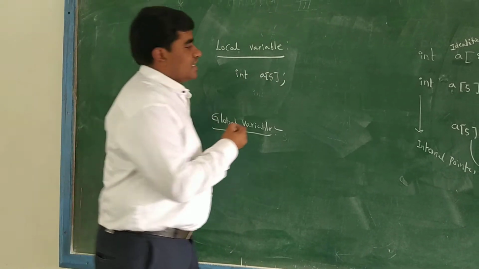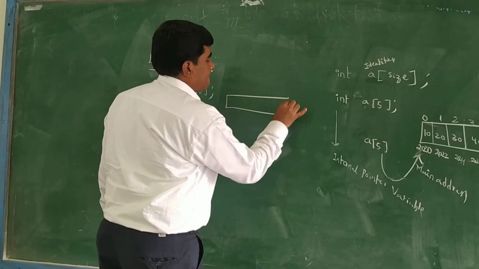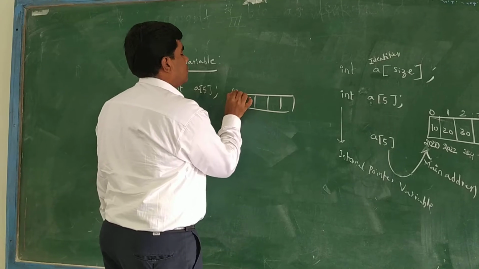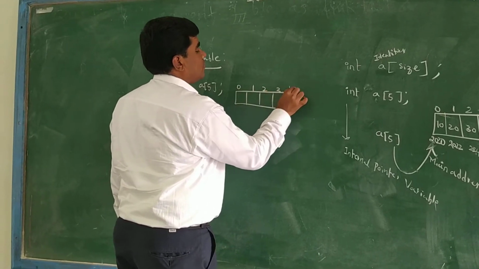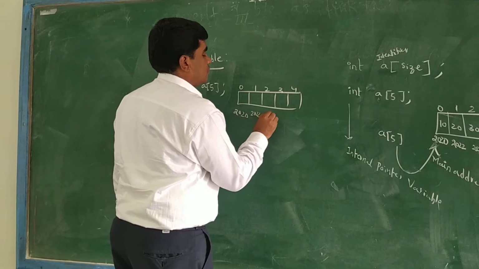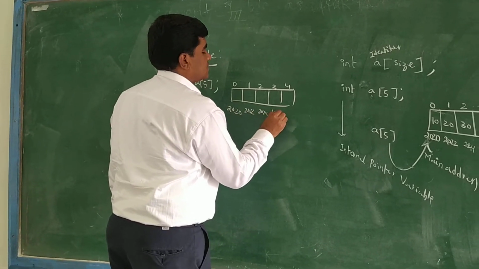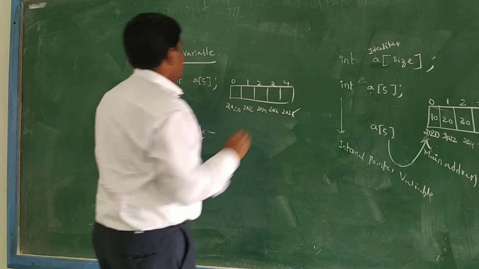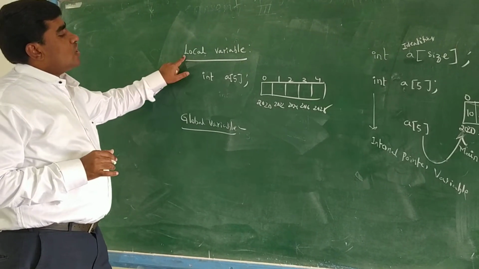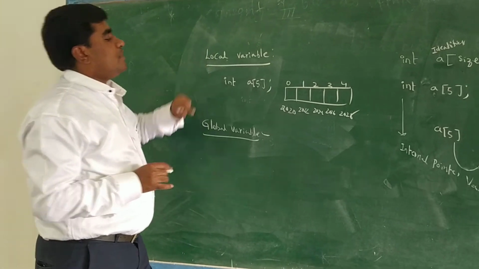So the array is like this only. You have indexes 0, 1, 2, 3, 4, and addresses 20, 22, 24, 26, 28. The default value of a local variable is garbage values.